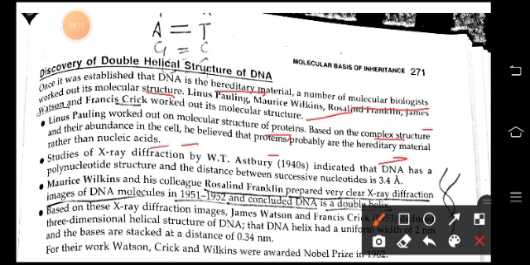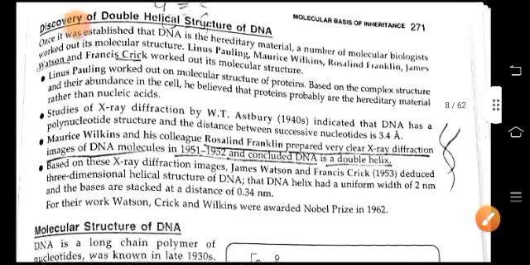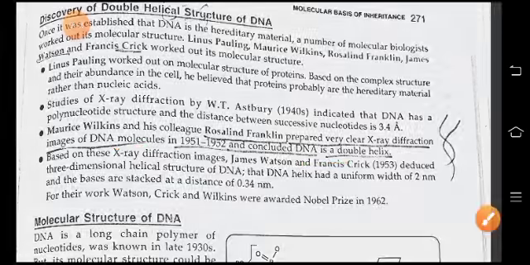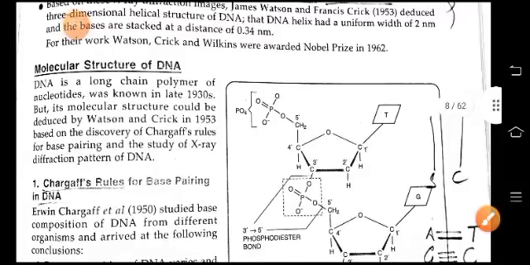Studies of X-ray diffraction by W.T. Astbury indicated that DNA has a polynucleotide structure and the distance between successive nucleotides is 3.4 angstrom. Maurice Wilkins and his colleague Rosalind Franklin prepared very clear X-ray diffraction images of DNA molecules in 1951-1952 and concluded that DNA is a double helix. They were also awarded the Nobel Prize in 1962. The molecular structure of DNA.